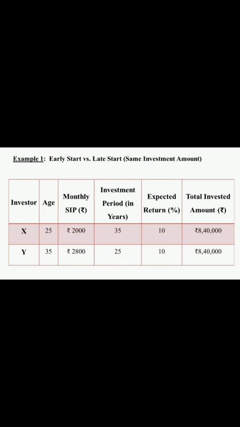From this we can know that investor Y has to pay more amount in a short term period to get the total investment of 8,40,000. And this is the best example for starting early with a smaller amount can result in a large corpus due to the power of compounding.